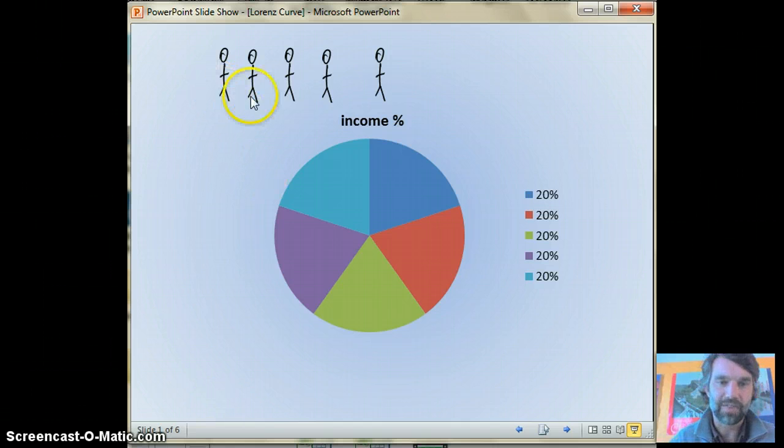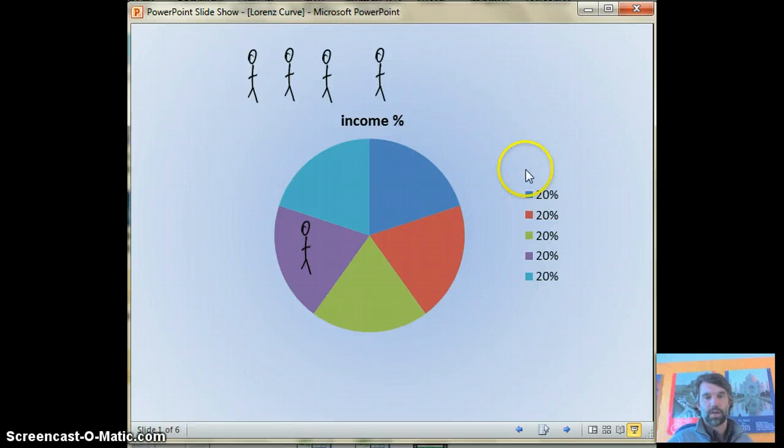So here we have 5 different people. Each one of them represents 20% of the population. Well, perfectly fair would mean that each of them controls 20% of the income, which is shown down here in the pie. So this 20% controls 20% of the income. And so does that person, so the two of them together, 40%, control 40% of the income, or individually 20 and 20.